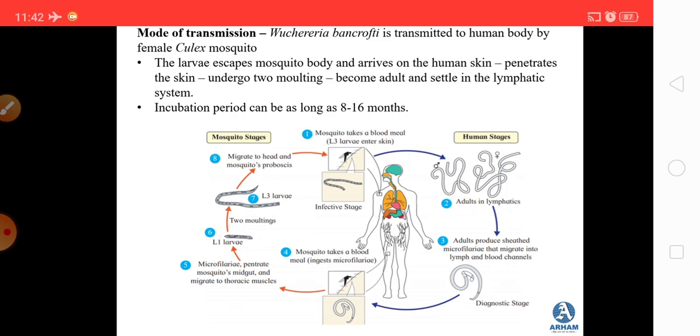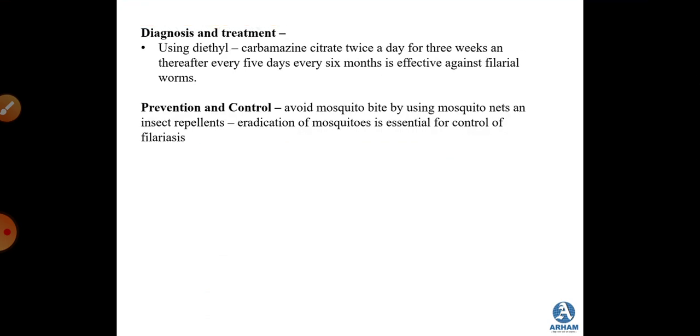That is their incubation period, and after that period they will start showing the signs and symptoms in your body. So this is about the mode of transmission of filariasis.